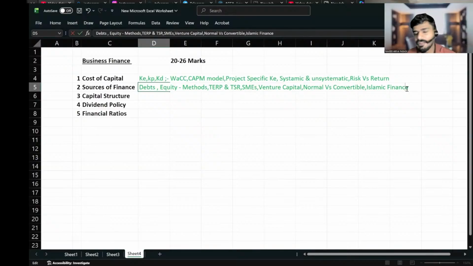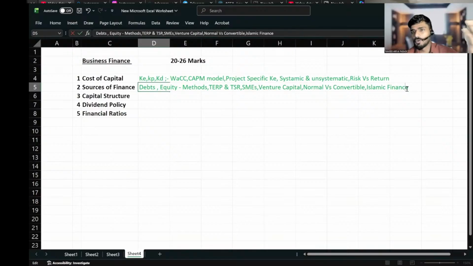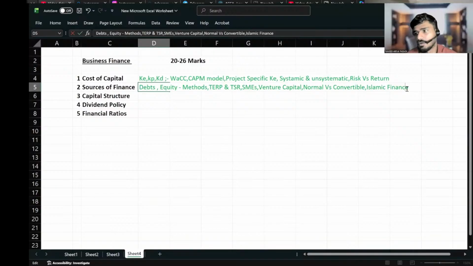Can we invest in prohibited activities like alcohol in Islamic finance? If you are going for Islamic finance, can we invest in prohibited activities like alcohol, prostitution, or gambling? No, we cannot invest in all those things, right? There should be risk. If there is no risk and you are getting returns, then it has to be interest. So we have to take risk in Islamic finance. So this whole thing differentiates Islamic finance from normal finance.